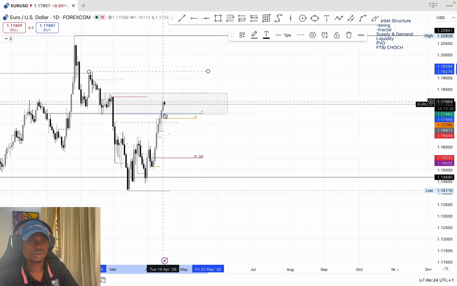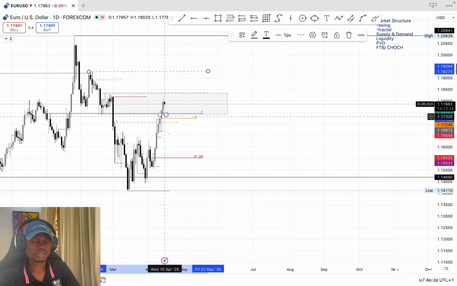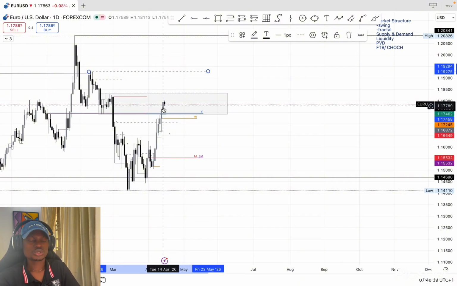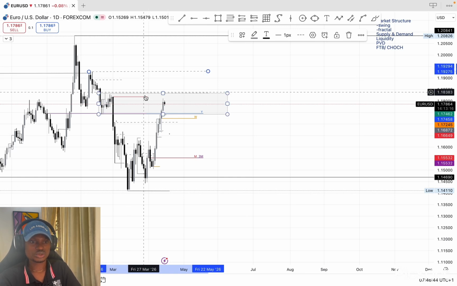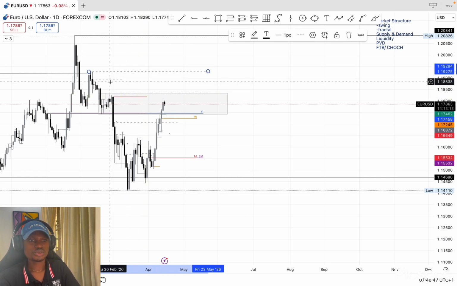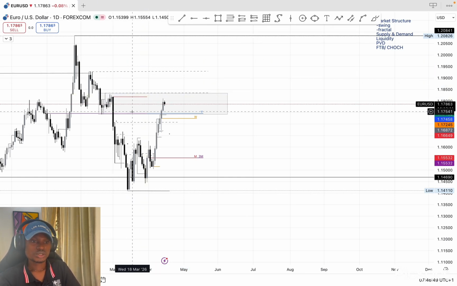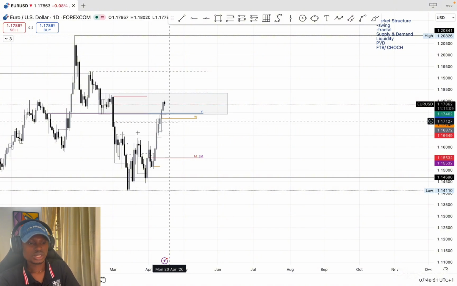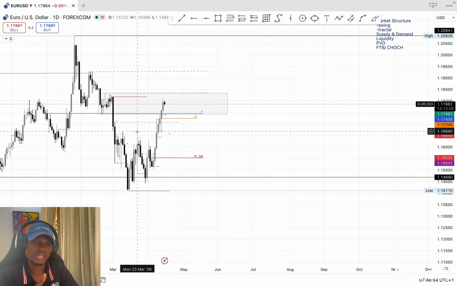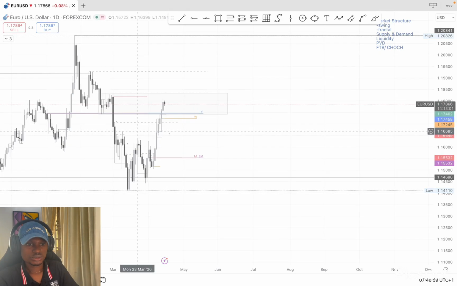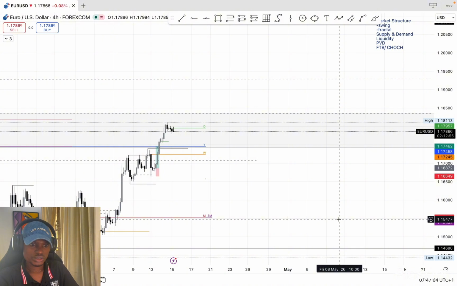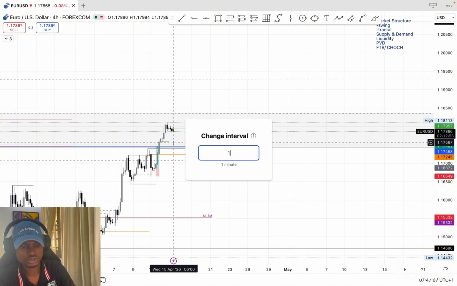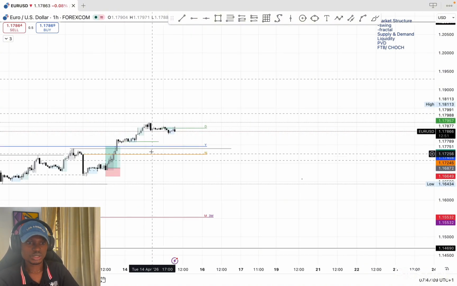So probably we might start selling off from this immediate supply zone, and at the same time we might still see price get to these two highs, 1 and 2, before we start seeing sell-offs. So what I want to see now is something like a change of character. That's a sign of reversal. What do I mean by I want to see a sign of reversal? I want to see something like a change of character and fractal structure shift so that we will be sure that price is ready to sell off.